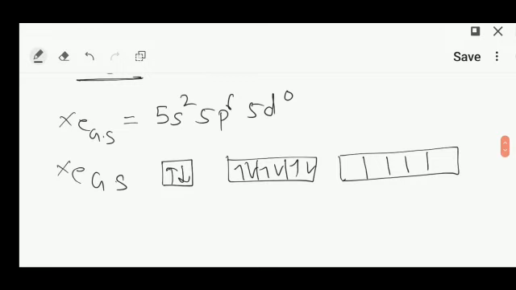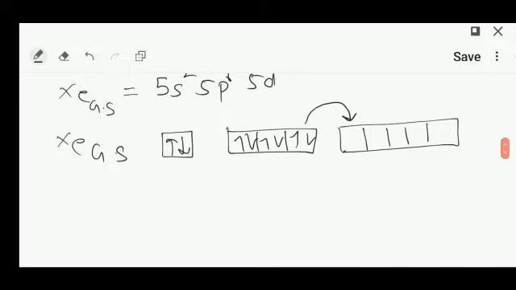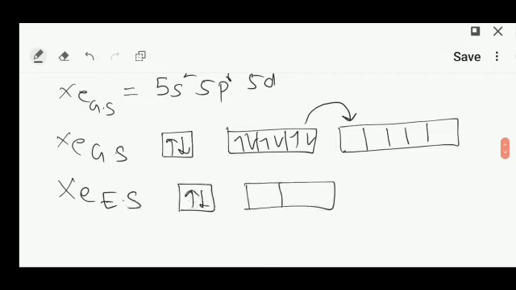Okay, now how many fluorines are attached? Only 2. So you should have only 2 single electrons, because there are 2 fluorines, but there is no single electron; there are paired electrons, 2, 2, 2, 2. So it gains energy and one electron jumps to the d orbitals, that is xenon in the excited state. Now it becomes 1, 2, 3, 4, 5, and one electron is excited into the d orbitals.